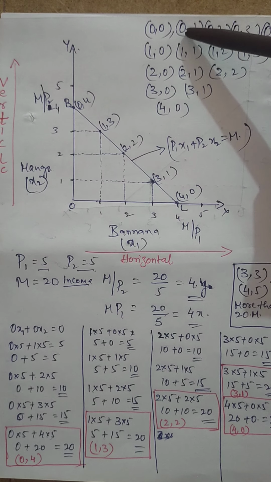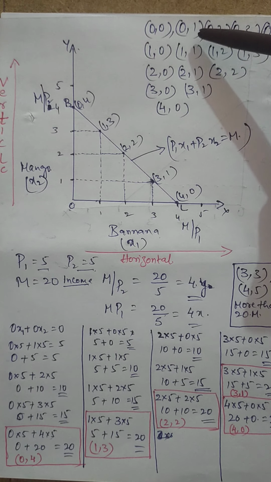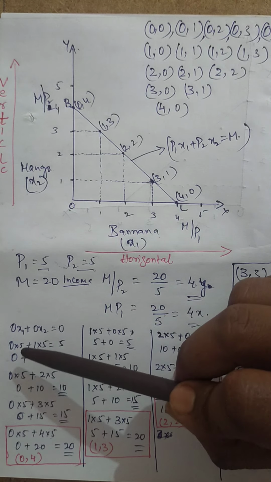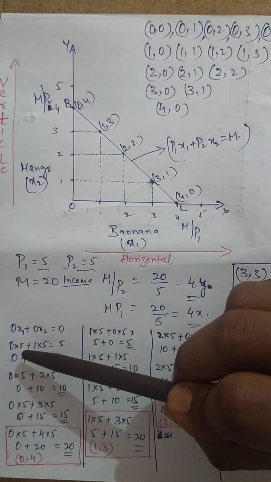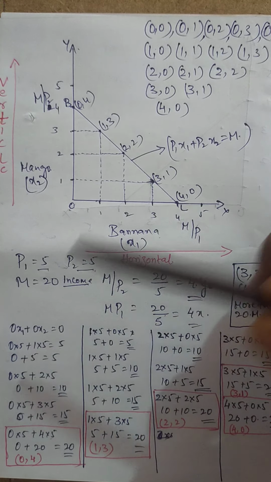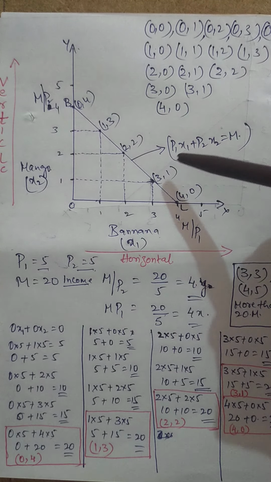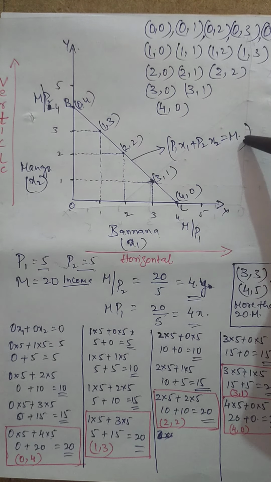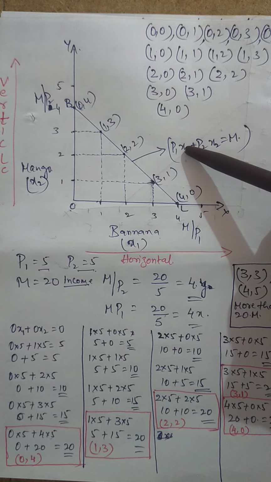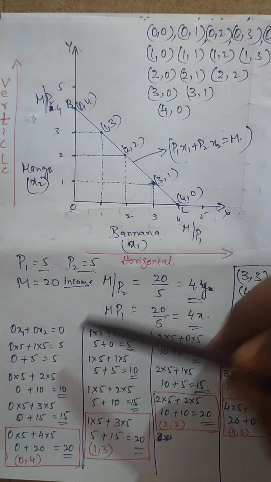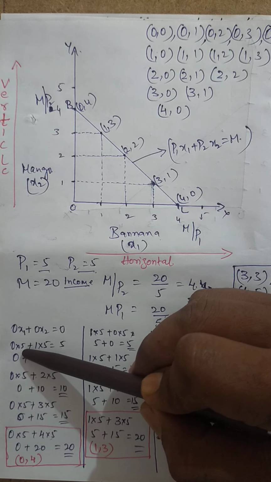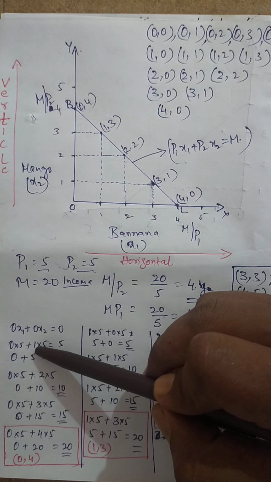Next, which is 0, 1, okay? The next combination is going to purchase 0 units of banana. Combinations with respect to the price of 5, okay? We know the formula, P1x1 plus P2x2 is equal to M, isn't it? So the price is nothing but 5 rupees. 5 rupees into how many goods? 0 goods, and for the price of 5, 1 unit of good.